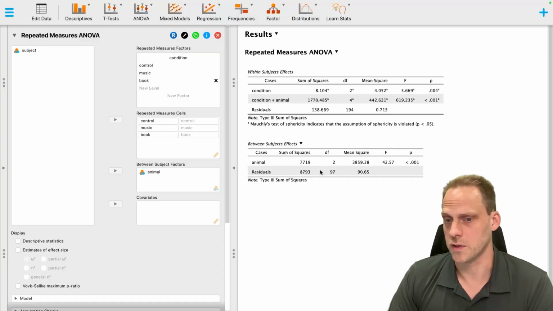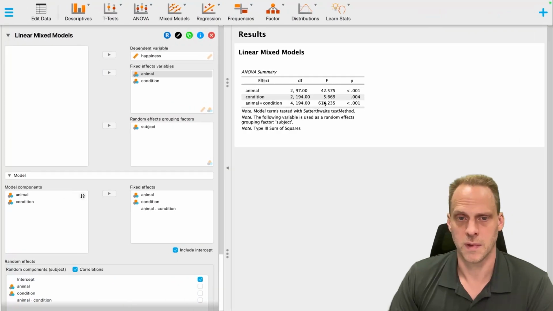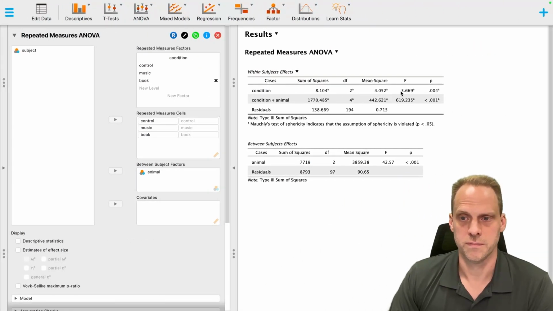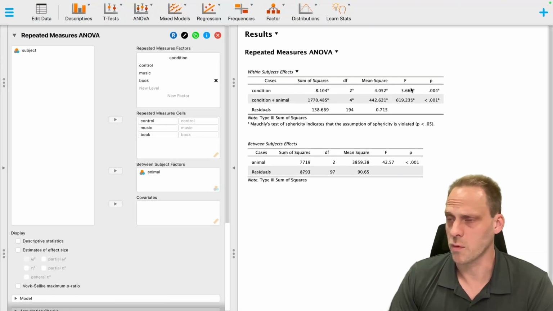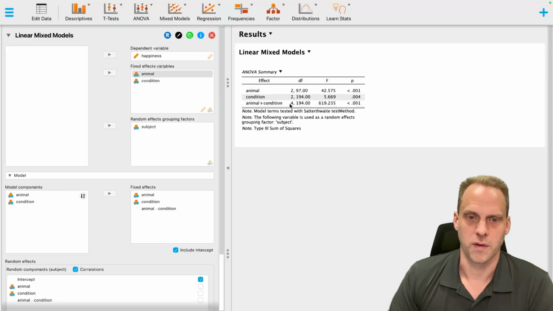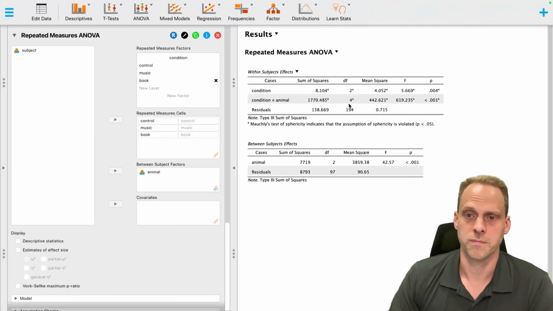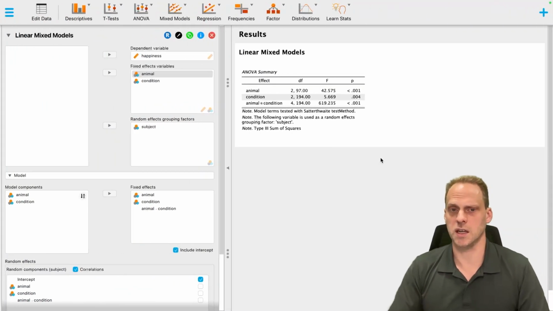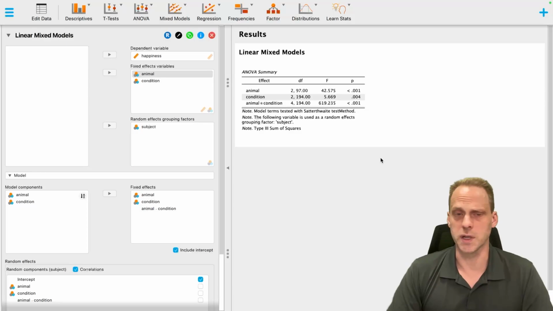42.57, 2 on 97, same effect as here. We have condition 2 on 194 with 5.669 F value, same effect here. We have our animal by condition interaction effect, F value of 619, same here. So we're reproducing the exact same results here in the linear mixed model.